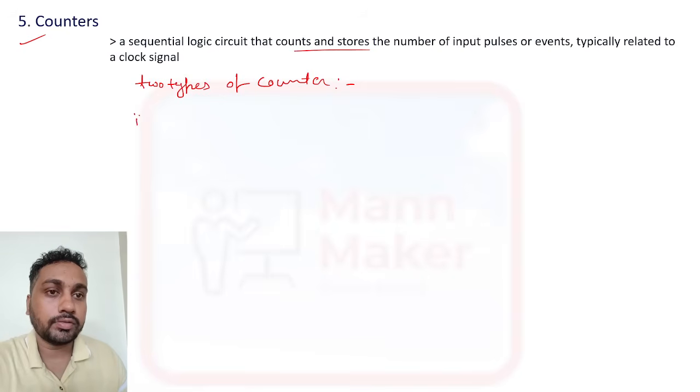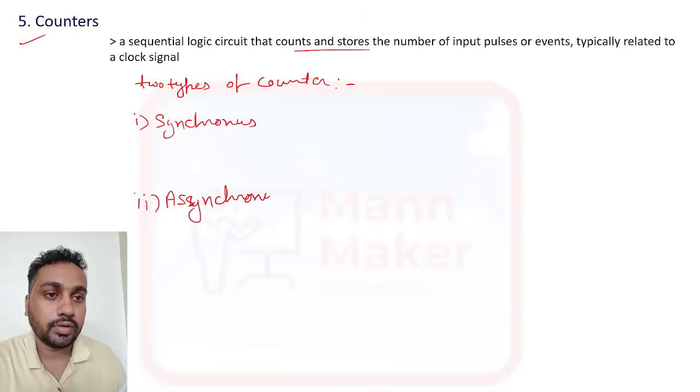The first one is the synchronous counter, and the second one is the asynchronous counter.